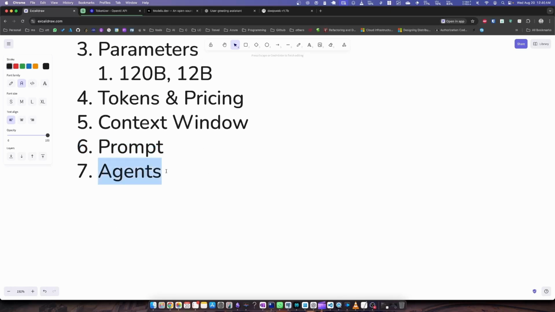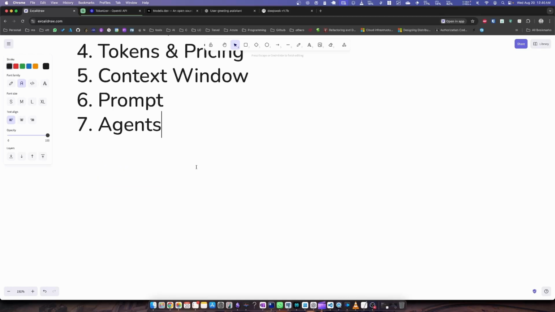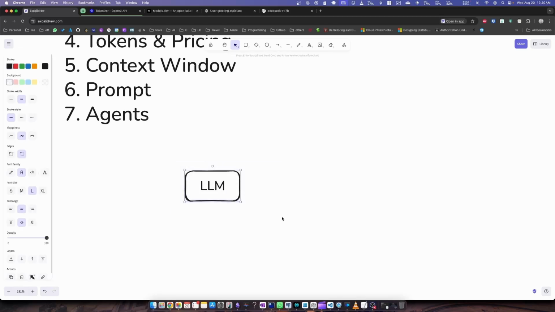Okay, the other thing is agents. These are the very buzzing thing right now. Everybody's talking about agents, but I just want to give a very simple definition of what agents are. So let's say we have these LLMs, and LLMs have a very specific cutoff date, right? They don't know anything after their training date. So we have this LLM. In this case, it can just chat. It has a bunch of trained data, but apart from that, we don't have anything, right?